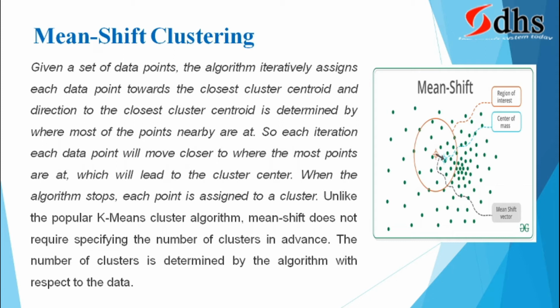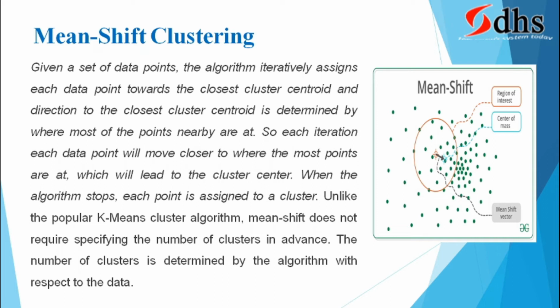And one more advantage of mean shift clustering, we need not tell how many clusters we want to divide. It will be automatically defined by the algorithm. Whereas in K-means clustering, that k represents how many clusters we have to tell. But in mean shift clustering, it is not necessary. Okay. Now, given a set of data points, the algorithm iteratively assigns each data point towards the closest cluster centroid. Centroid is the center point of the cluster, and direction to the closest cluster centroid is determined by where most of the points nearby are at.